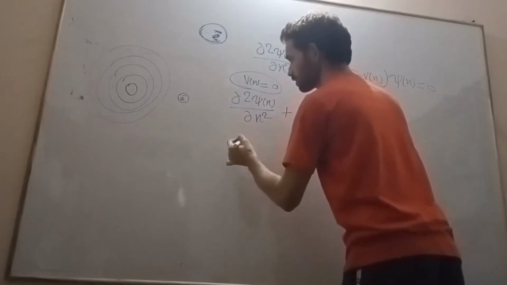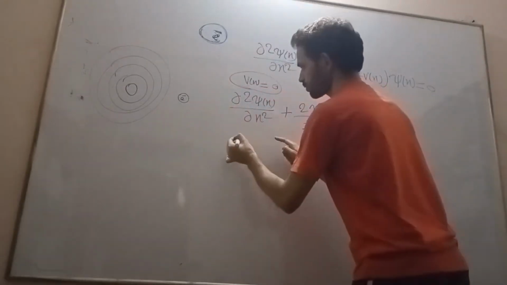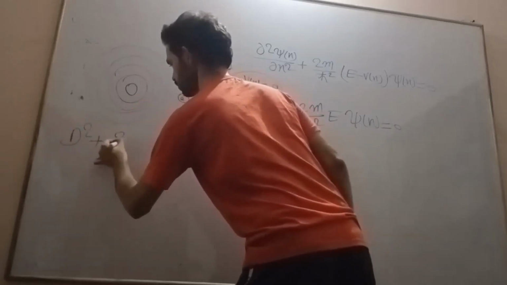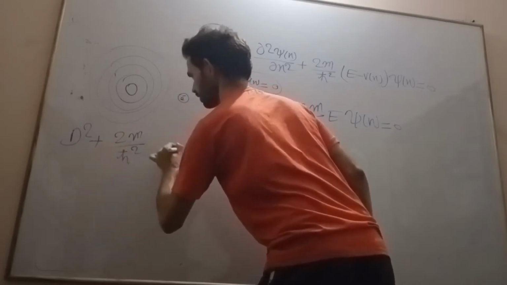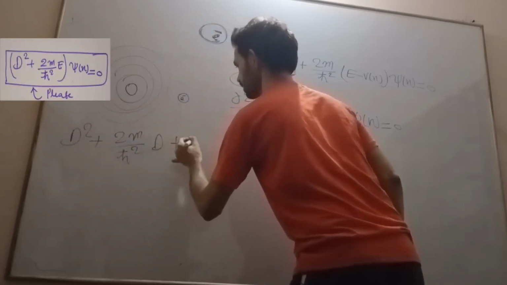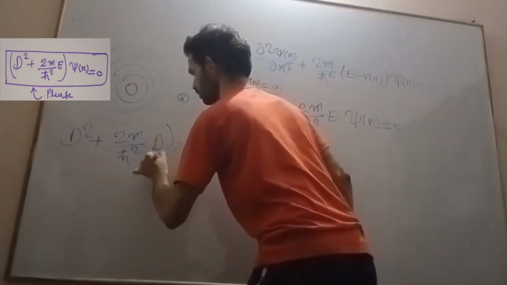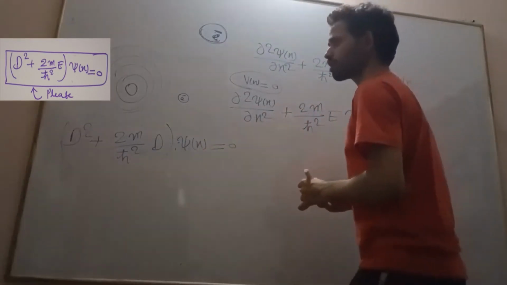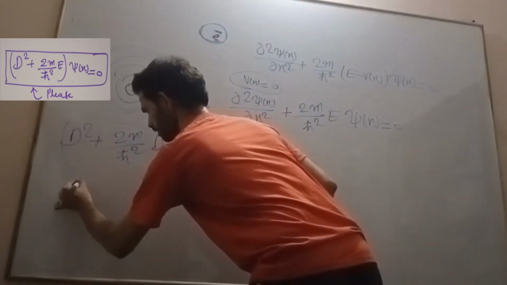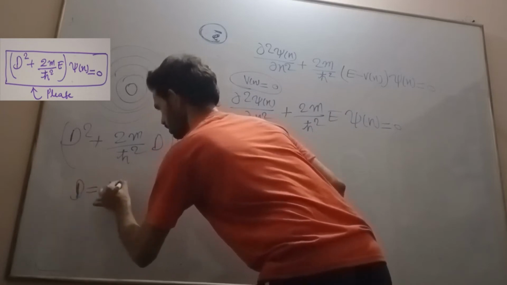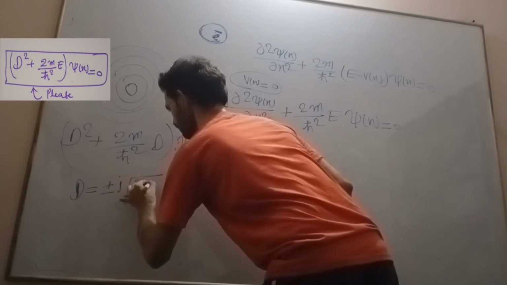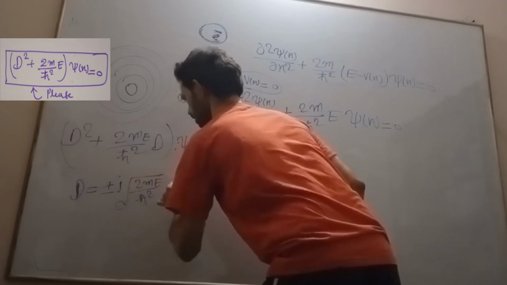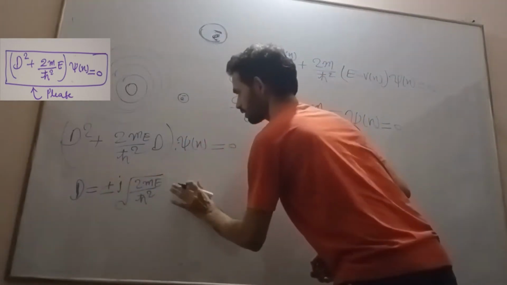Now let us solve this equation. It is like D square plus 2m divided by h bar square into E, operating on the wave function, is equal to 0. Now we can find the factor of D. D is plus minus j square root of 2mE by h bar square. So this is the factor of this equation.